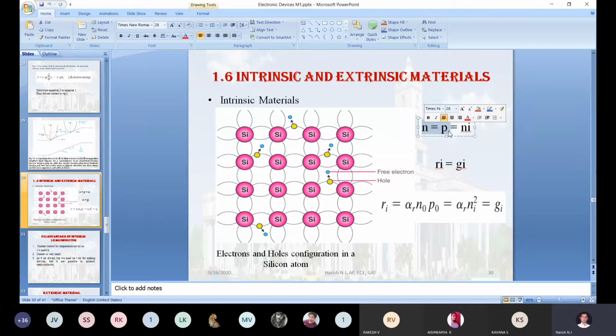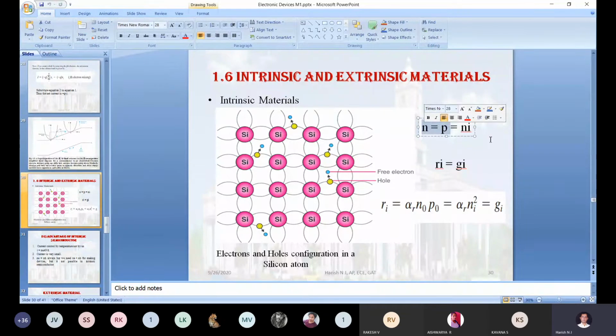Now n equal to p is equal to ni. ni stands for the number of intrinsic particles: 1000 electrons, 1000 holes, and 1000 intrinsic particles. The intrinsic particle count is never the multiplication, addition or subtraction of n and p; it is the same as n or p.